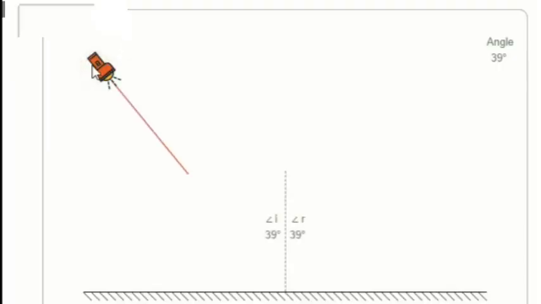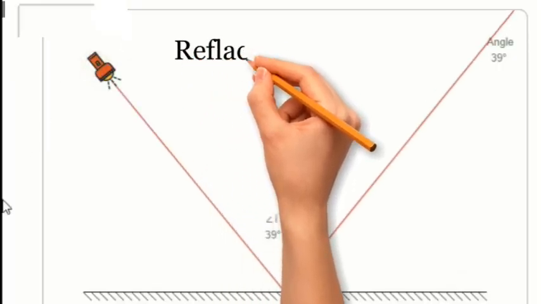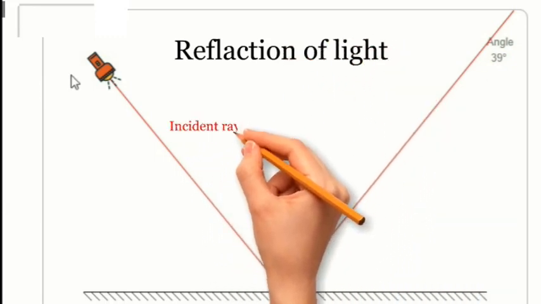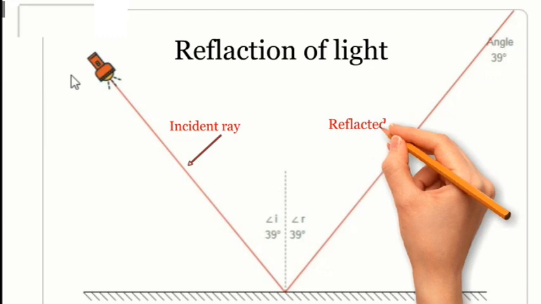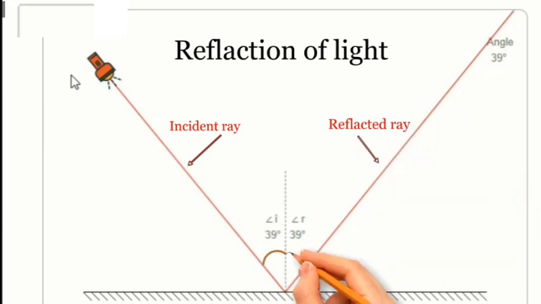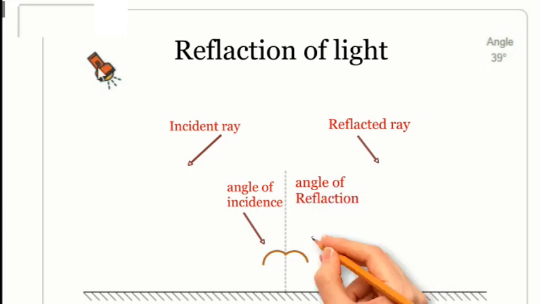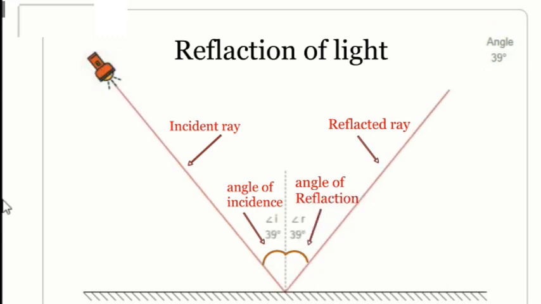Reflection refers to the process by which light waves bounce off a surface and return to their original direction. This occurs when light strikes a surface and is either absorbed or reflected. The angle at which the light hits the surface is known as the angle of incidence, while the angle at which it reflects off the surface is known as the angle of reflection.